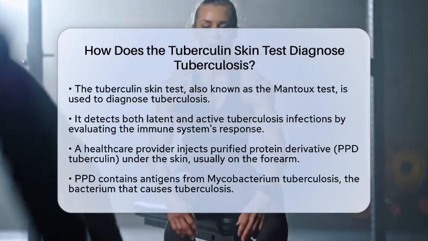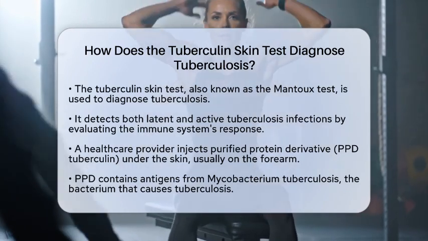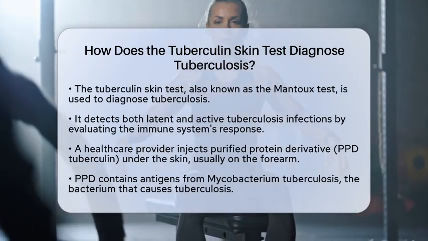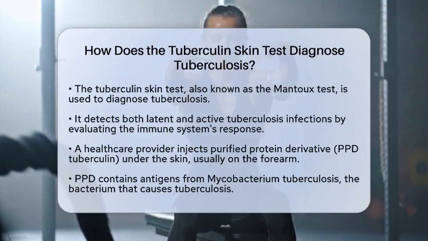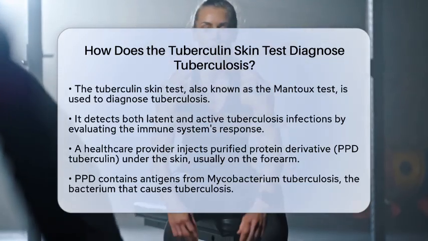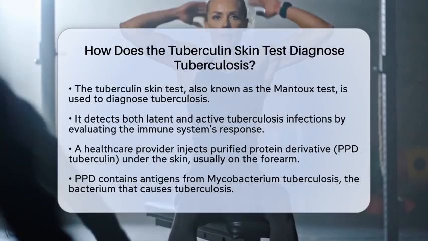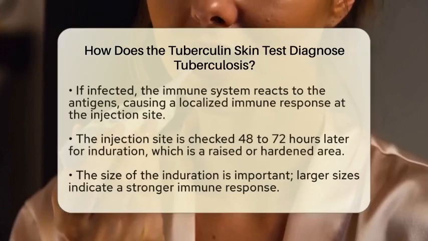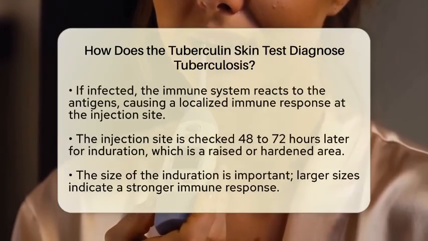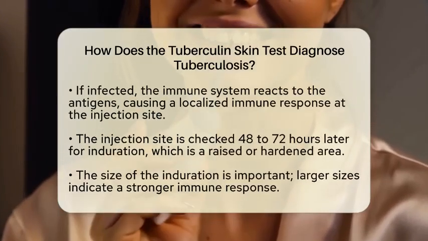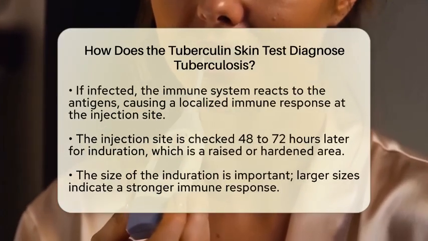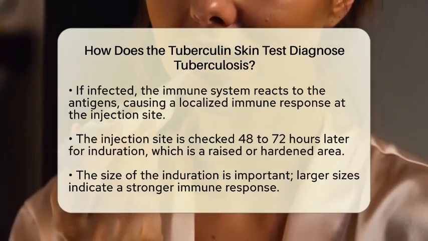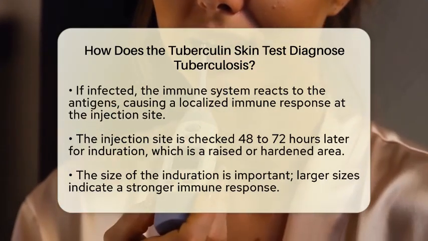The process starts with a healthcare provider injecting a small amount of purified protein derivative, or PPD tuberculin, just beneath the skin, typically on the forearm. This PPD contains antigens from Mycobacterium tuberculosis, the bacterium responsible for tuberculosis. If a person has been infected with tuberculosis bacteria, their immune system will recognize these antigens and respond by creating a localized immune reaction at the injection site.